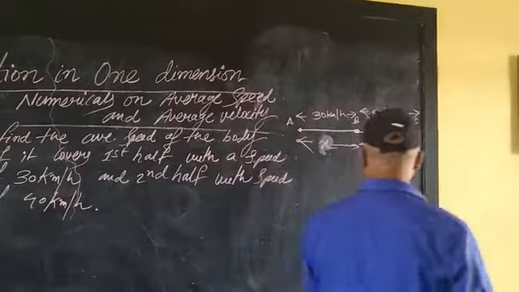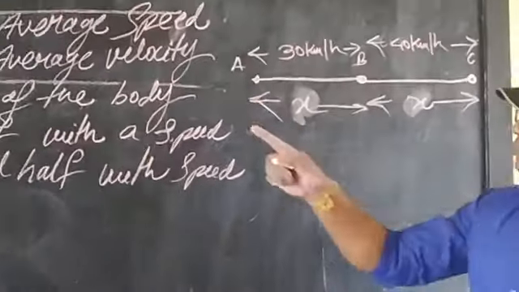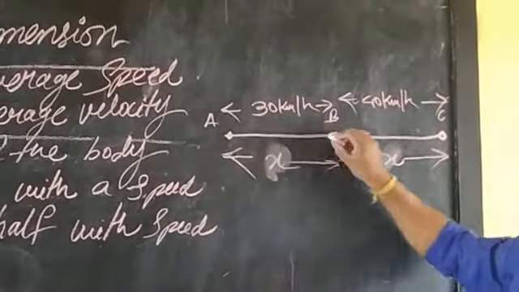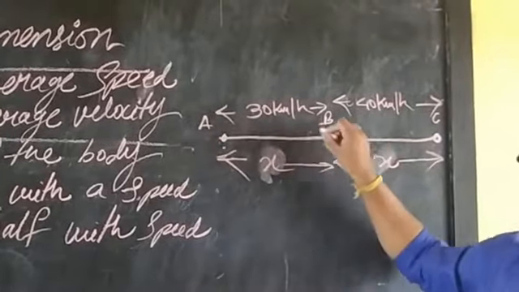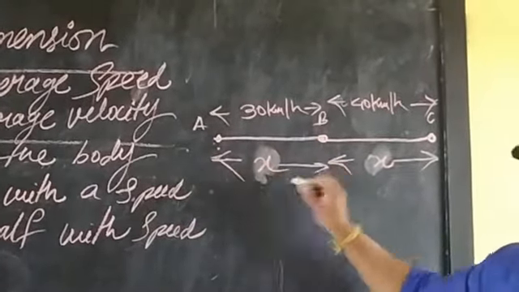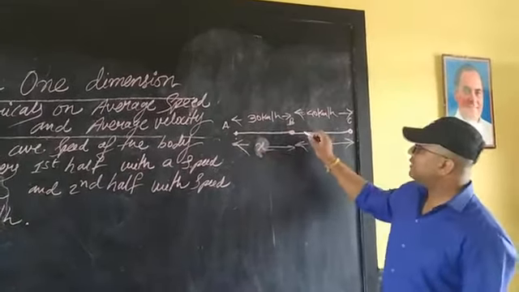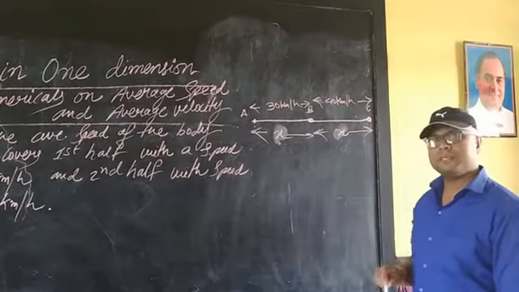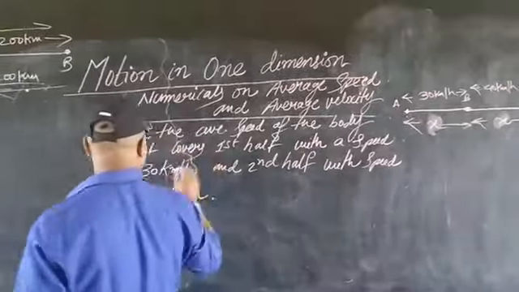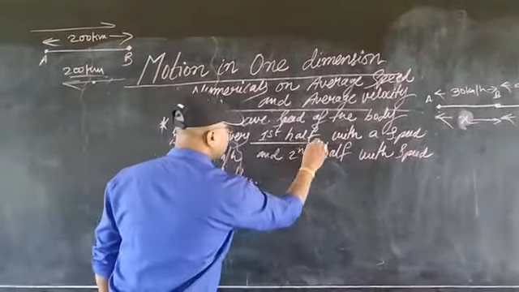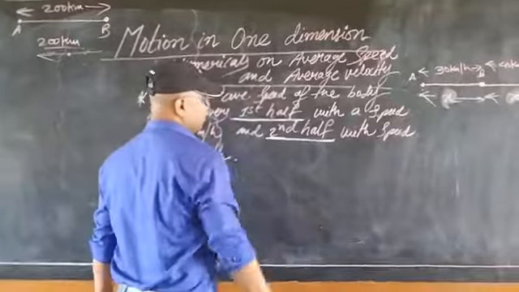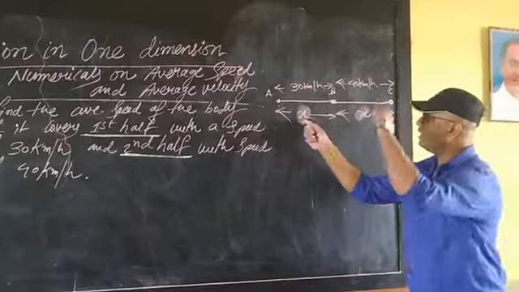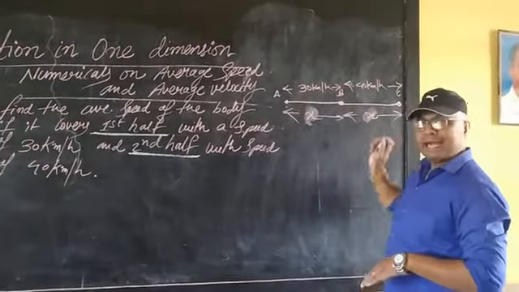Here you can see, I have explained the whole scenario of the question within one diagram only. The points A, B, C show A to B the first half of the journey, where I have taken the distance x. And the second half, that is B to C, I have taken again the distance x. Now you must be asking, sir, why would the distance be the same? You must have seen the question. It is talking about the first half and the second half, means two halves are there. Both are equal. So the first half I have considered as x and the second also x.